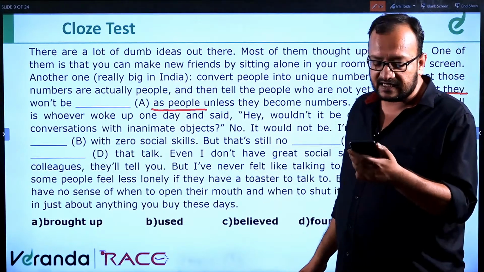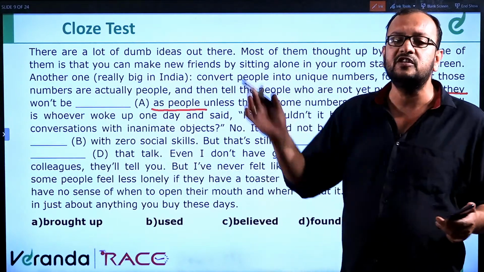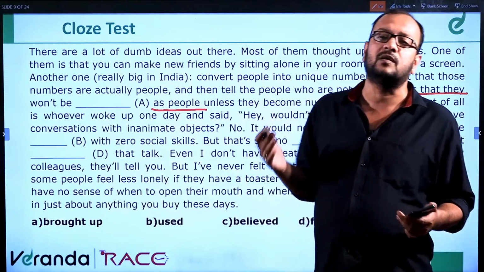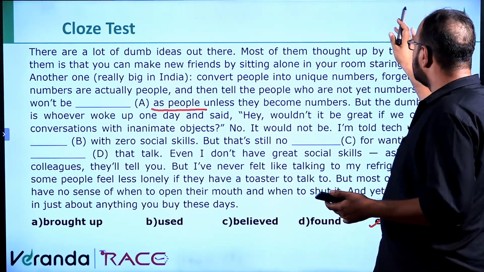Yeah. So E is the correct answer. Reshmi and Sandy have said E is the correct answer. They won't be treated as people if they do not convert into numbers. That's the point. So treated will be the correct answer. Moving ahead to the next part.